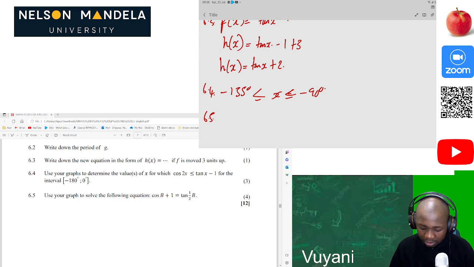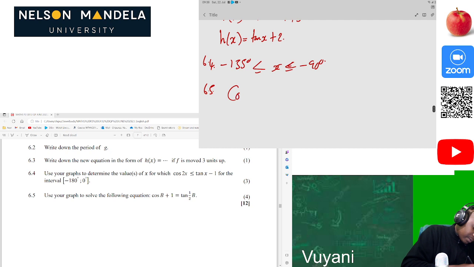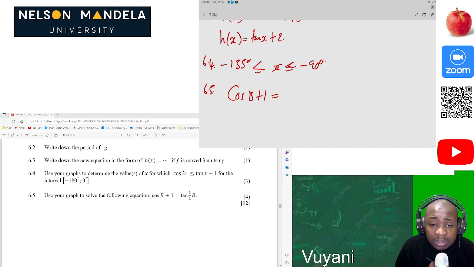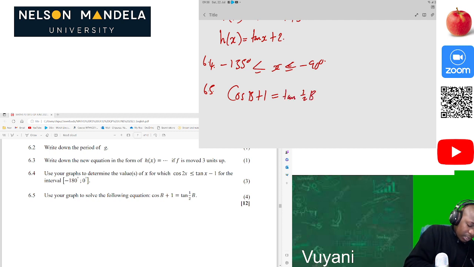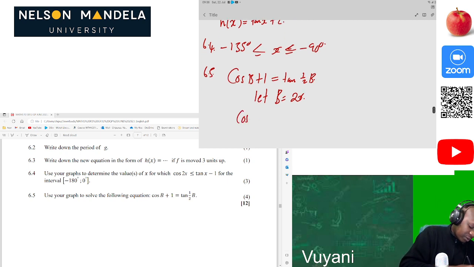So when we're solving this question, cos b plus 1 is equal to, what do they say? It's tan of 1 over 2 b. If we let b be equal to 2x, because they're saying hence, which means you're using what you already have in the beginning, this will be cos of 2x plus 1 is equal to tan of 1 over 2 times 2x.